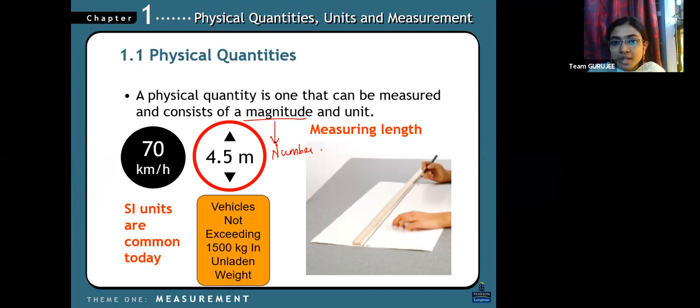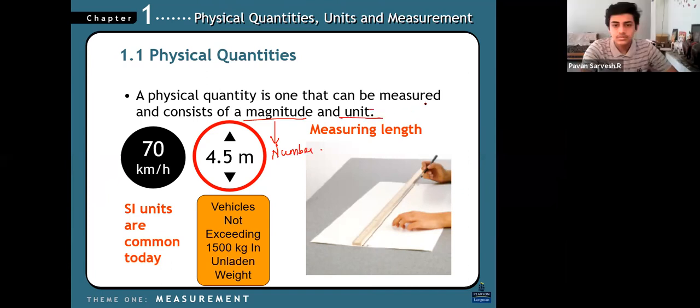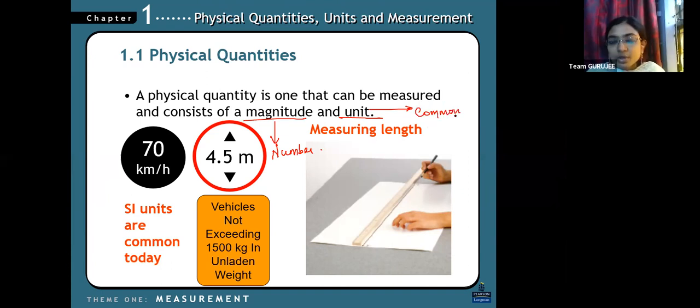And unit means it is a common thing for measuring. So length, if you're taking, you have to measure it only with meters, right? Meters, kilometers, it varies, but the common unit is meters. So magnitude means how much amount, the number or the amount I can say.